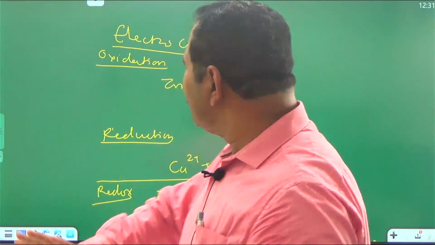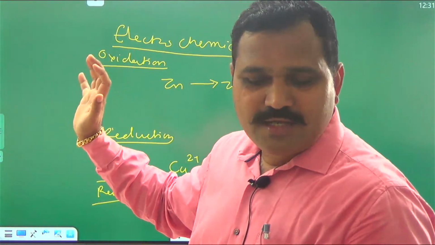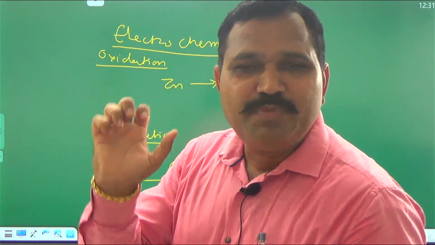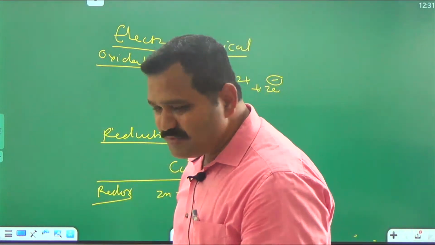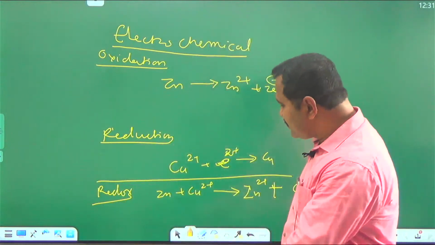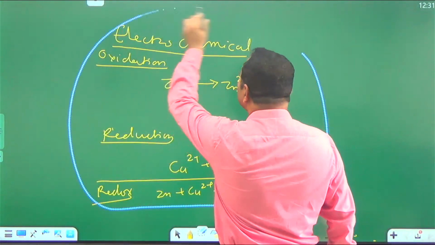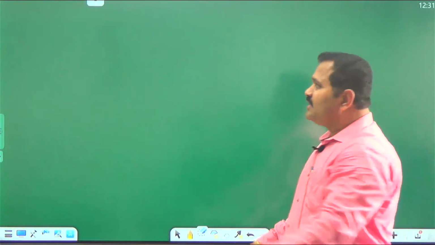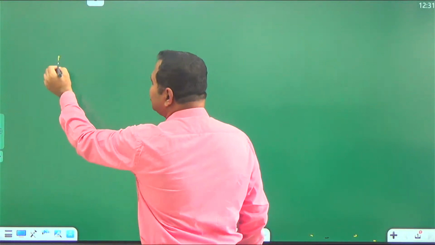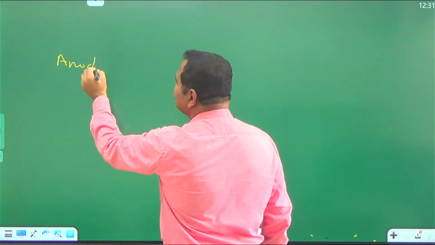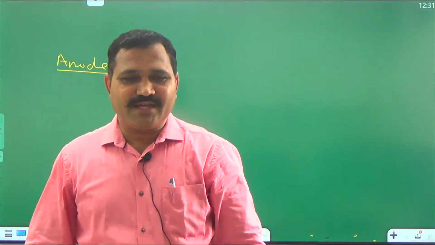Before going towards the actual electrochemical cell, we must know some basic concepts in electrochemistry. What is meant by anode and what is meant by cathode?